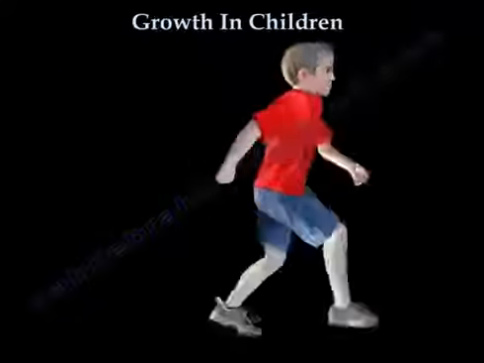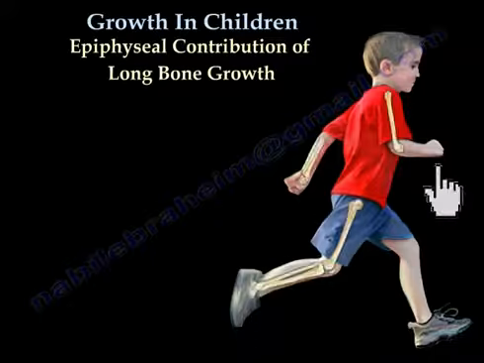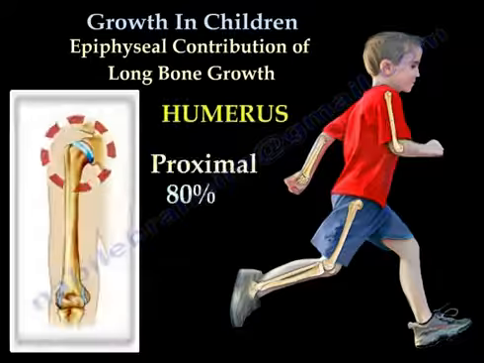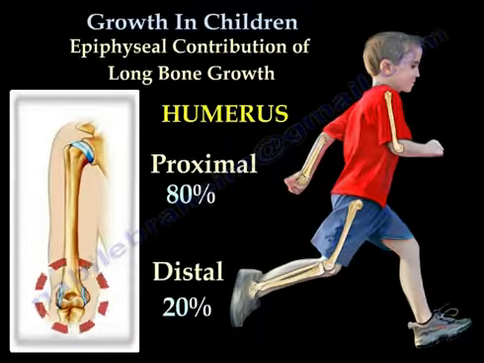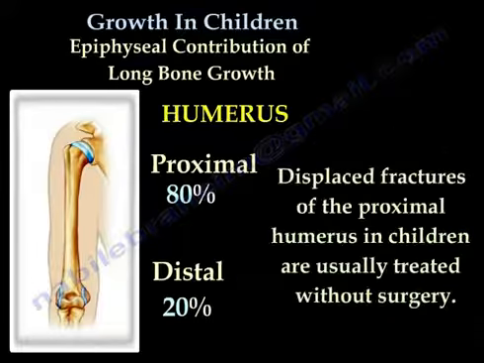Growth in children. Epiphyseal contribution of long bone growth. There are growth plates within these bones. This growth distribution in the humerus is about 80% in the proximal area and 20% in the distal. Displaced fractures of the proximal humerus in children are usually treated without surgery.